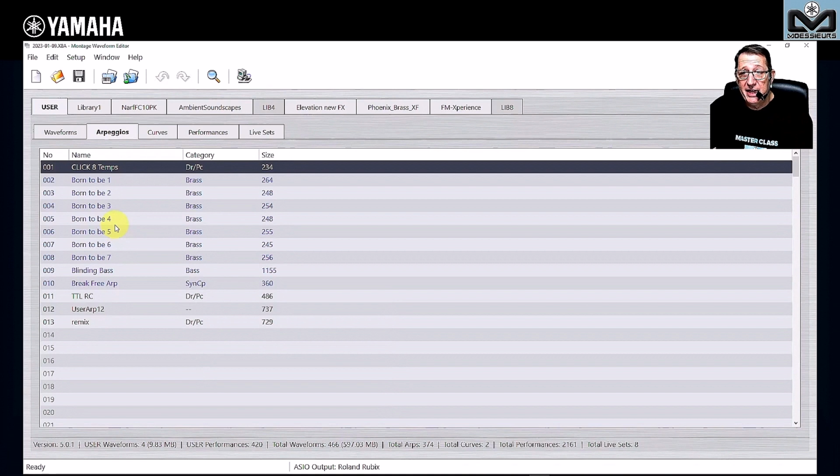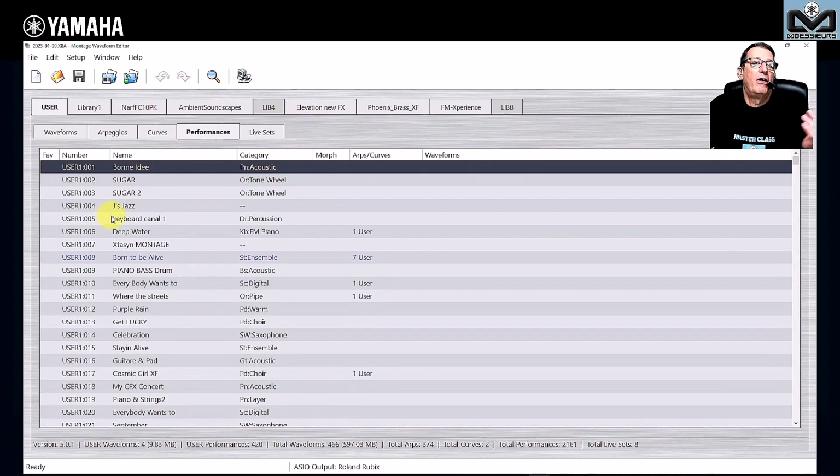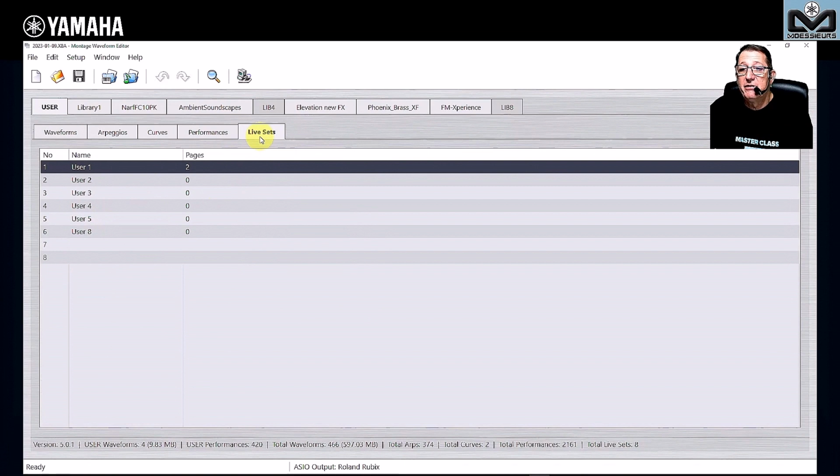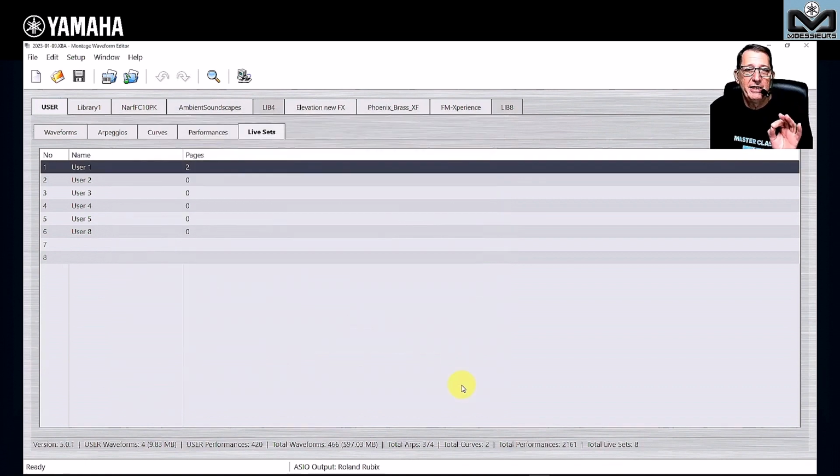This is not only just the name. You cannot edit them, but you can move it, you can change things. You have the curve, the user curve, you have all the performances, of course, and you have the live set too. You have the bank here, and here you have the page, and here you have the slots. So you can manage really all what you need inside the waveform editor.